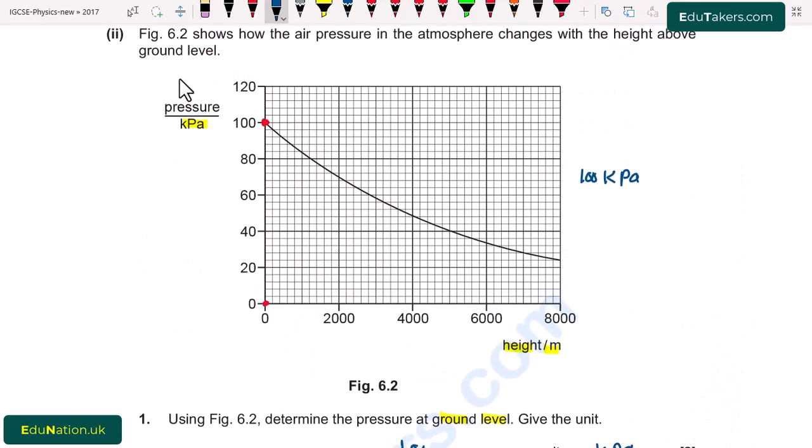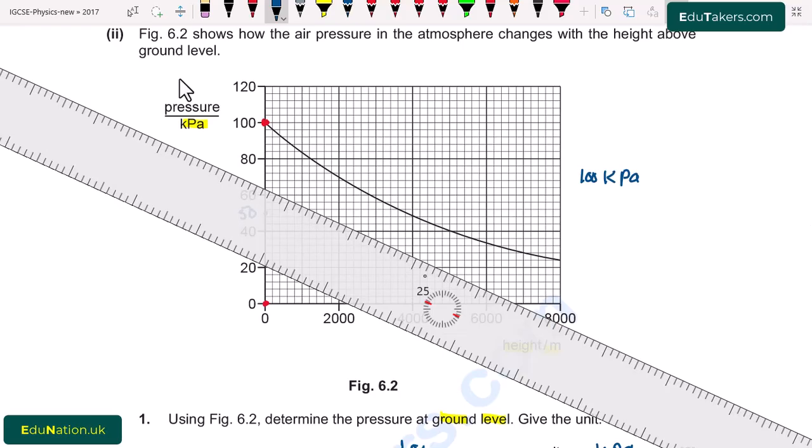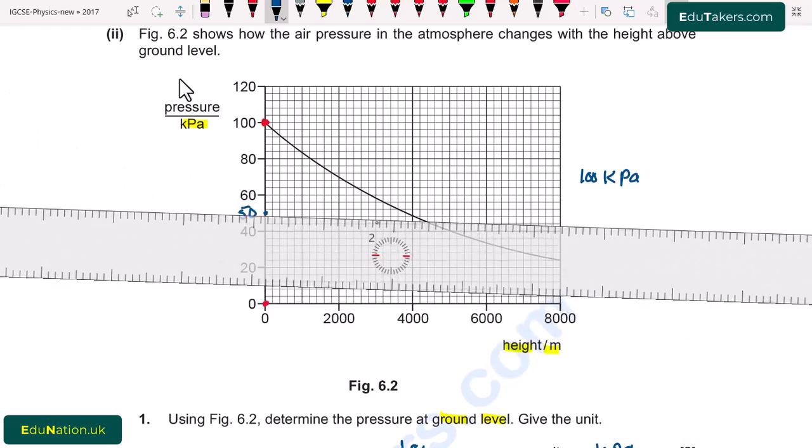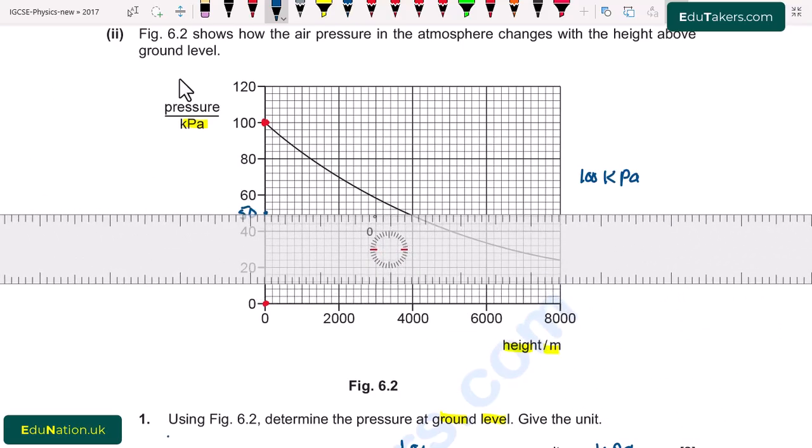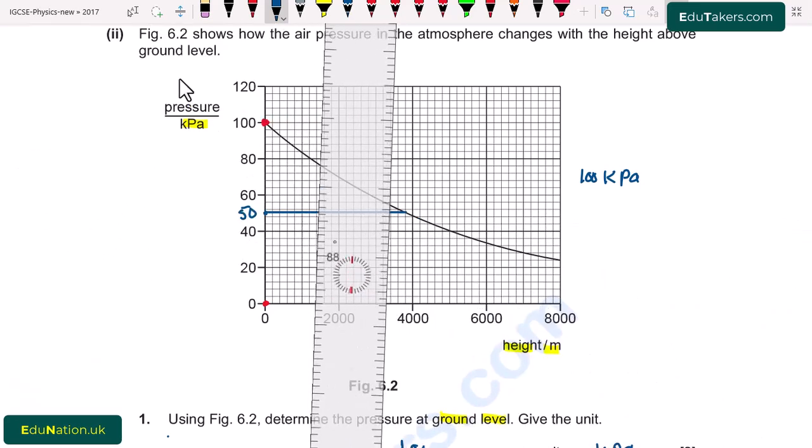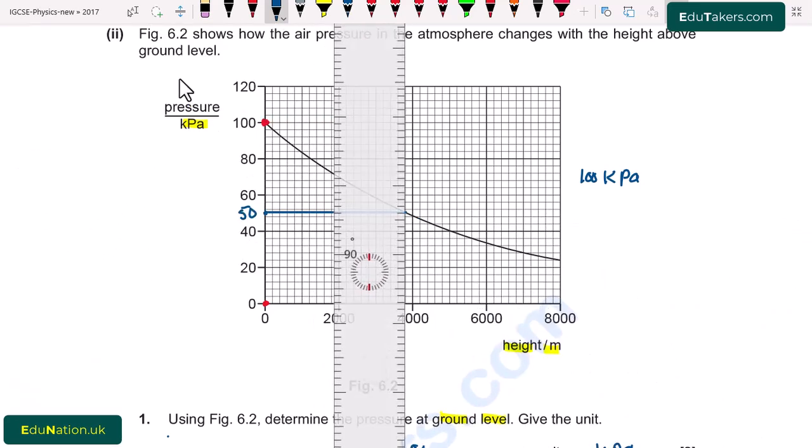So going back to the figure, at this point here is 50 kilopascal. I meet this point with the graph, and also with the x-axis.